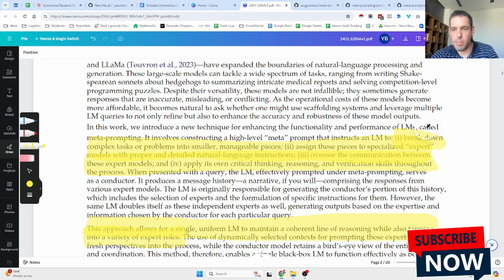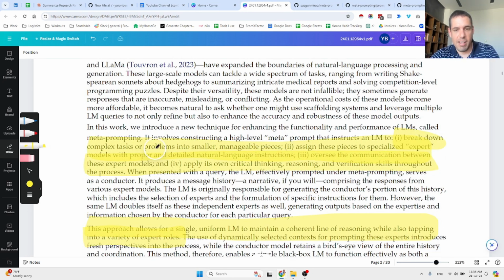Okay, so the meta prompt basically breaks down complex tasks into smaller manageable pieces. It assigns each piece to a specialized expert with proper detailed natural language instructions, and it oversees the communication between the expert models, and it applies its own critical thinking, reasoning, and verification skills throughout the process. So imagine it's like having one CEO agent, and the CEO agent gives tasks to sub agents. Let's say we have a copywriter, we have a senior copywriter, and we have a programmer, and we want to build a landing page. So we have the CEO and we have all the sub agents.